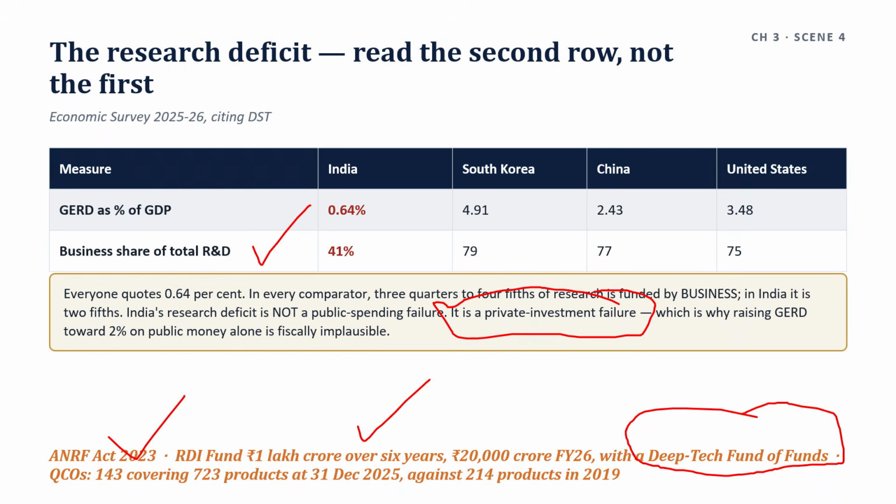So give both readings and let the examiner choose. QCOs raise the floor on product quality, which is a precondition for export credibility and for competing on anything other than price. They also raise compliance cost on exactly the small firms that the next scene says cannot bear it.